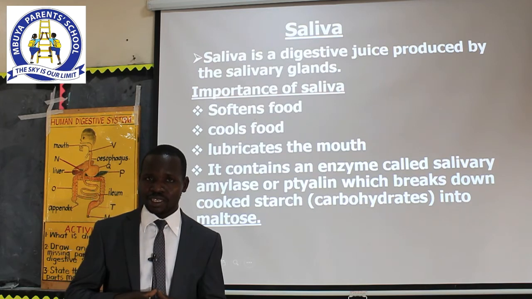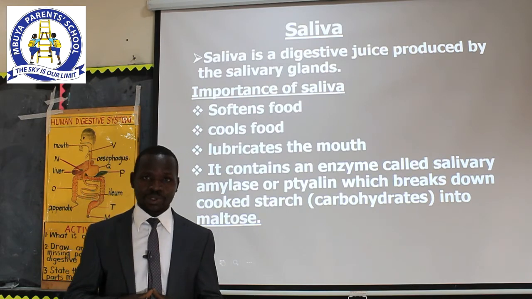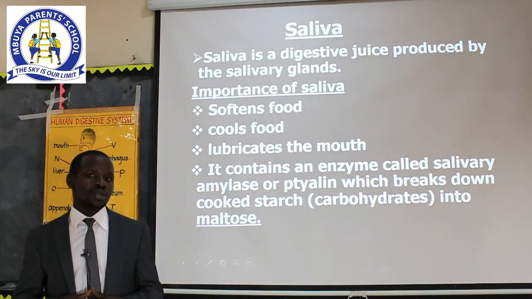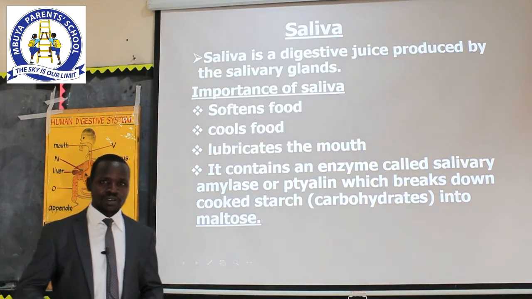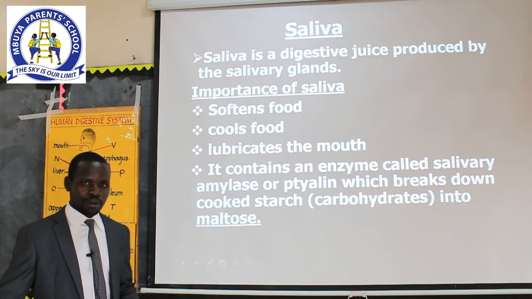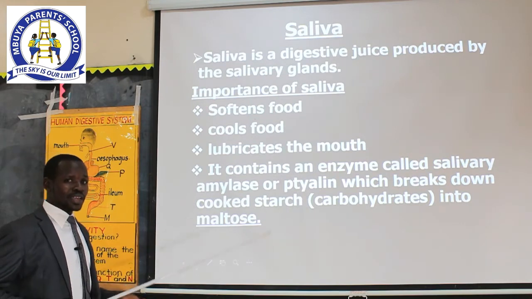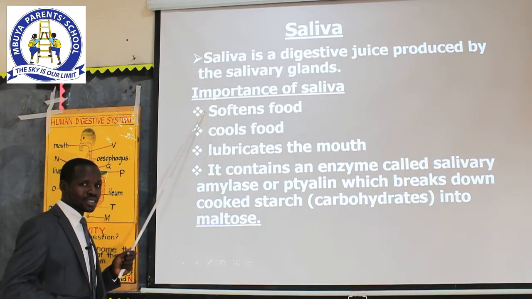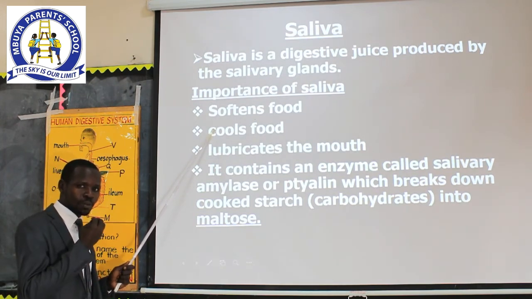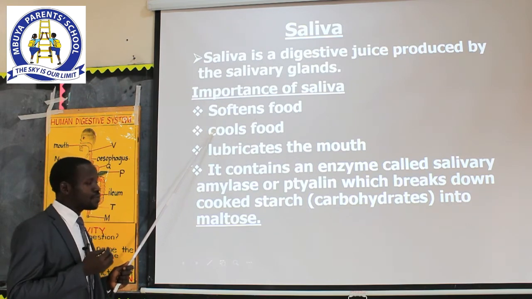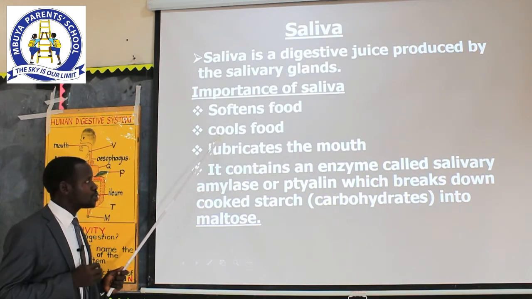Two, we have water. Isn't it a liquid? It contains some water that is very useful during the process of digestion in the mouth, and other components. Now, this saliva plays significant roles. One, it softens the food before we chew it properly. So, the roles of saliva in the mouth are one, to soften the food. Two, to cool the food. Remember, sometimes we put hot food in the mouth. So the saliva has the ability to lower the temperature of the food as you chew.